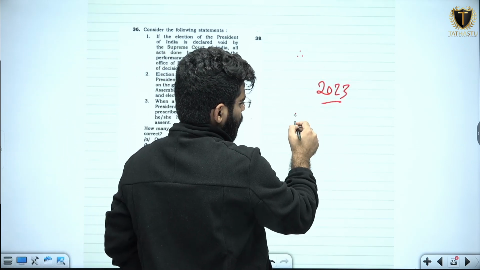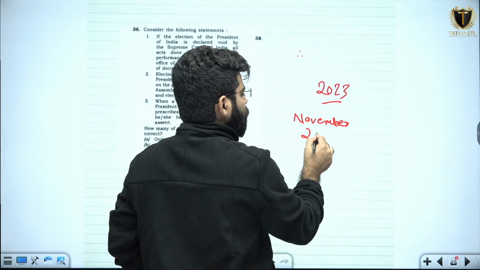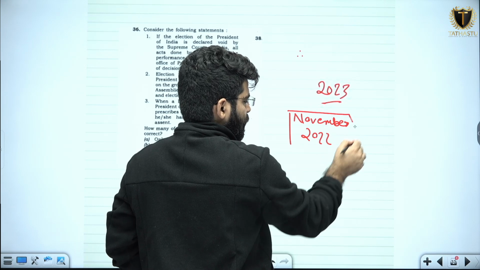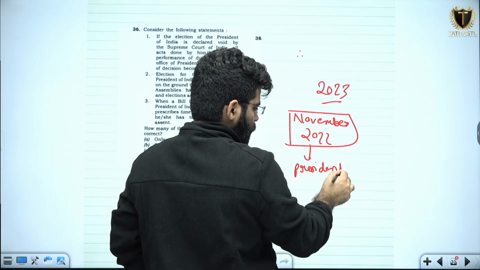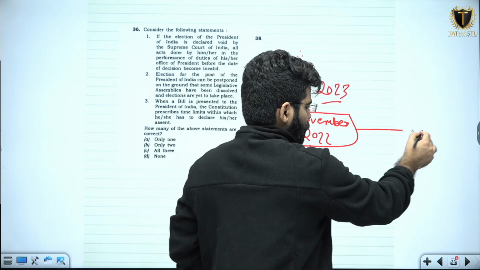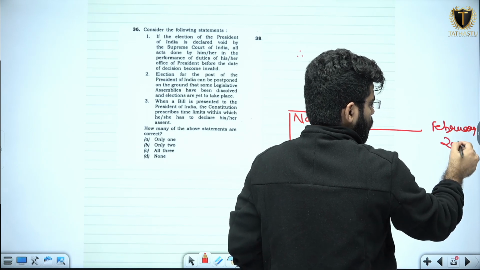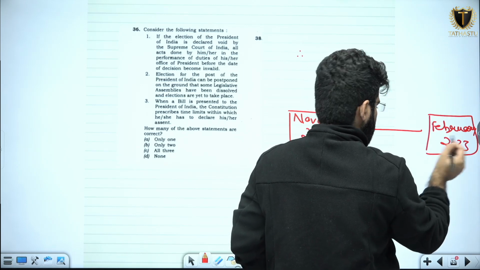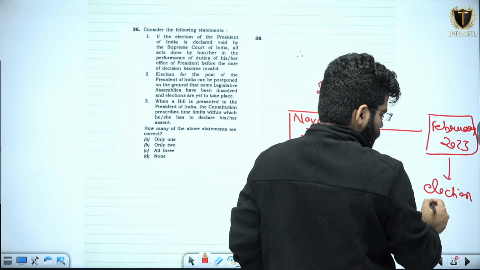Say for example the election of the president happened in November of 2022, president is elected, but in February of 2023, the election was declared void. Election declared void.